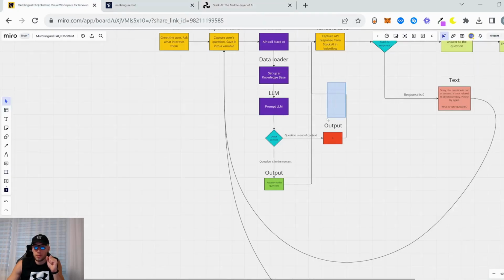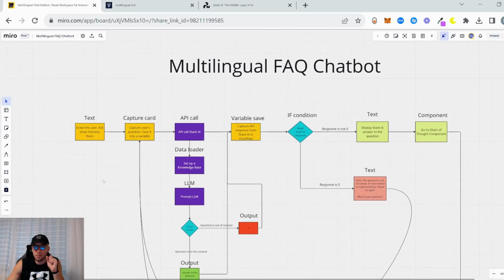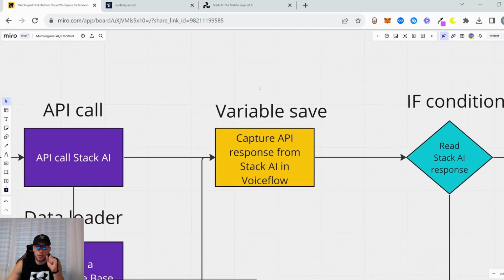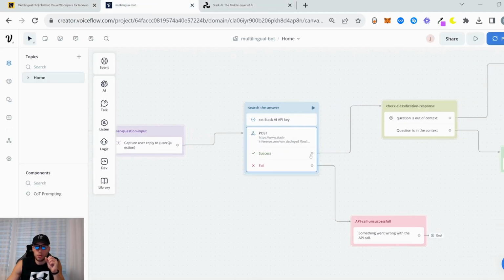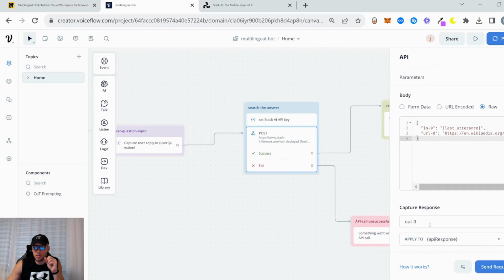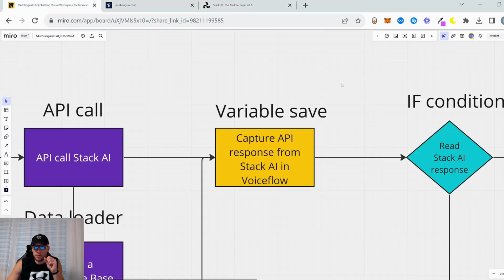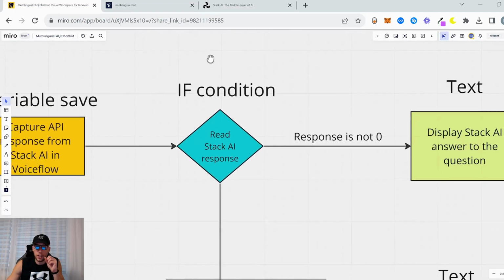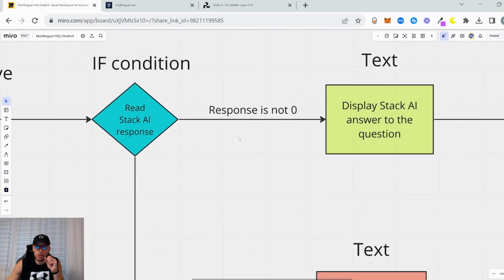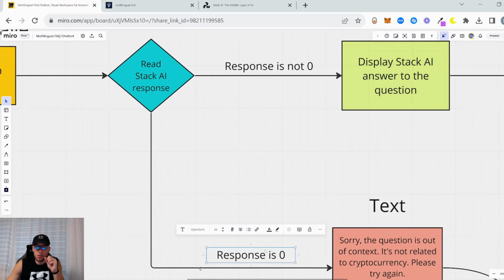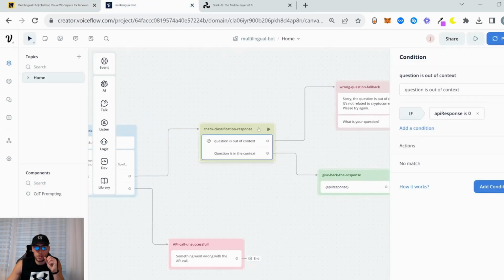Then what we do is we go to the, we save our variable. We save the Stack AI API call response into a variable in Voiceflow, which is this API response, right? Capture response. Then what we do is we check the Stack AI response. We check whether the response is 0 or not 0. As you can see, the question is out of context if the API response is 0 or not 0.